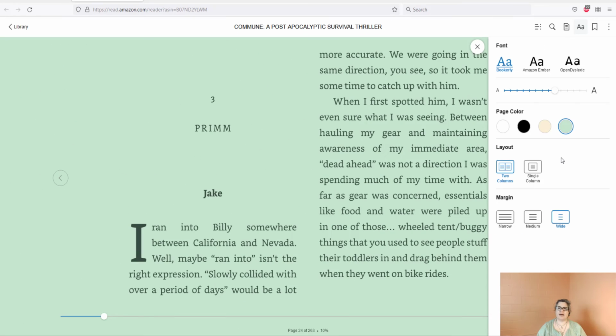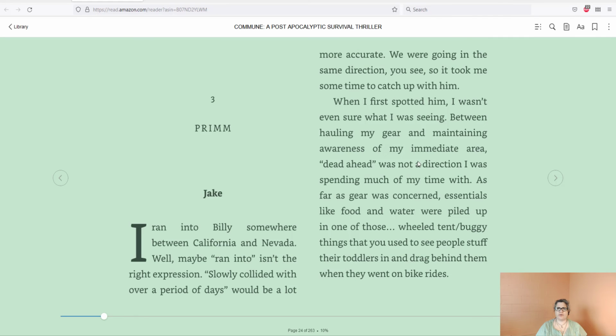So certainly they will also synchronize. So whatever I read on here in the cloud, when I pull up the same book on my Kindle app, it'll go ahead and say, you've read to this, do you want to synchronize? And you can say yes, and it'll pop you over to the last page that you actually read, which is great. I also noticed that as I was playing around with the font and the color, it did change where I was.